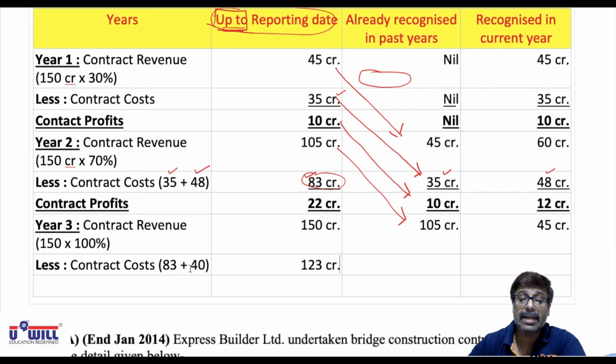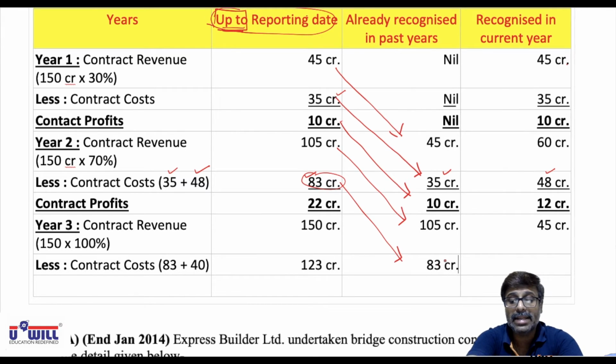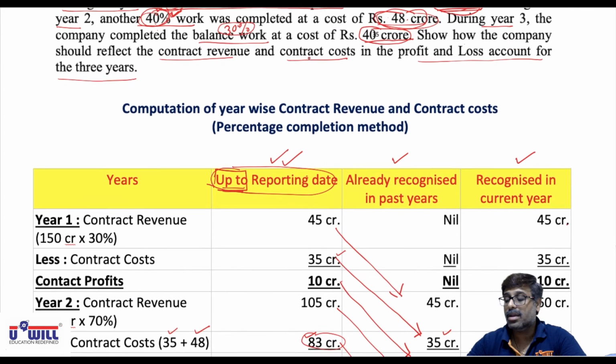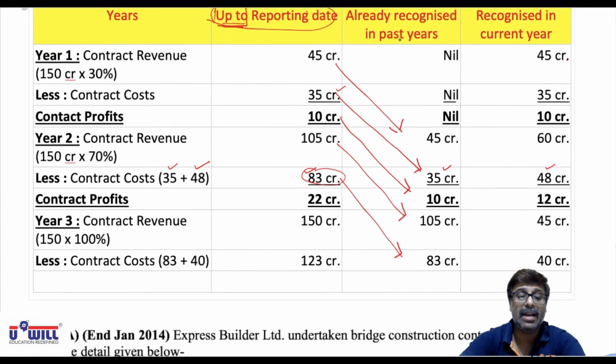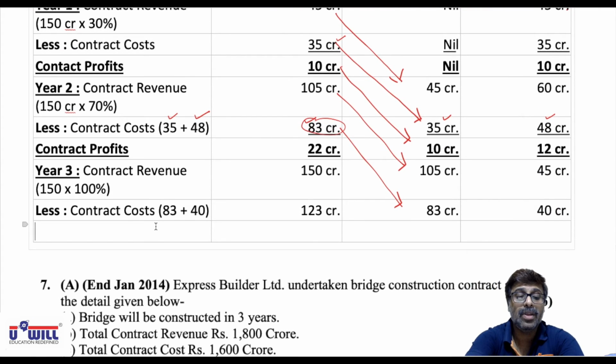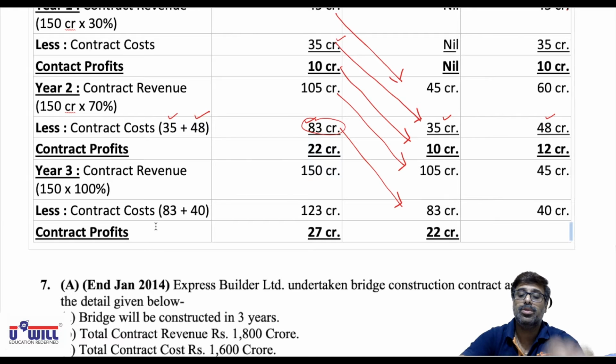So 123 minus 83, 40 crores of cost is incurred in the current year. So what is the contract profit that will be taken into consideration? Contract profits recognized will be 150 minus 123, 27 crores, 105 minus 83, 22 crores, and 45 minus 40, 5 crores.